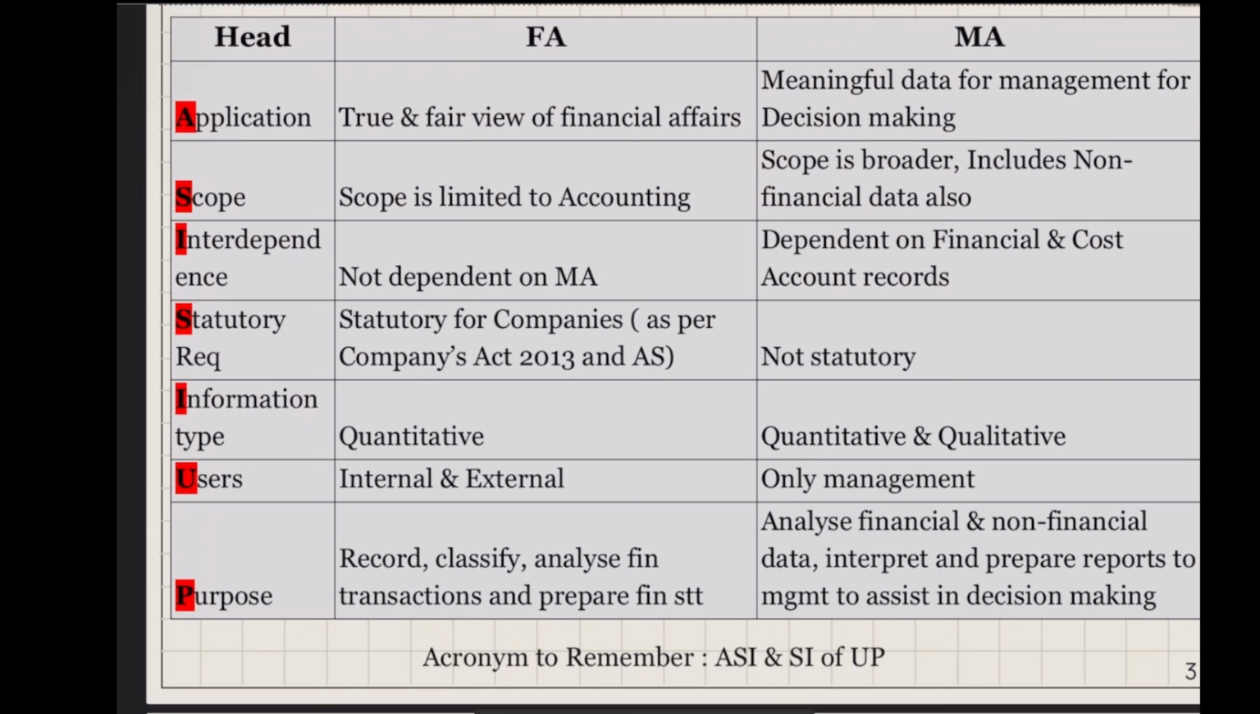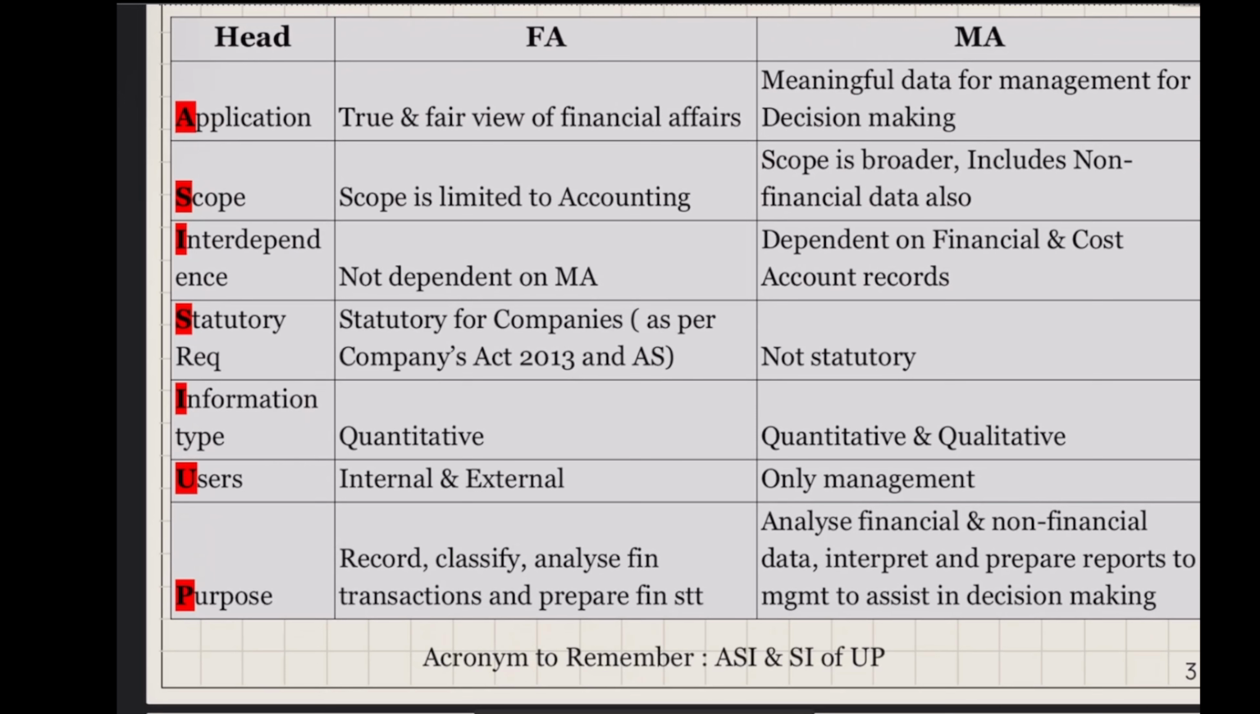A is application. Why is financial accounting required? For a true and fair view of financial affairs. So that is their primary goal. Why is management accounting required? To get meaningful data for the management to make decisions. That is their main goal. To assist the management in decision making. So that is application. Scope of financial accounting.